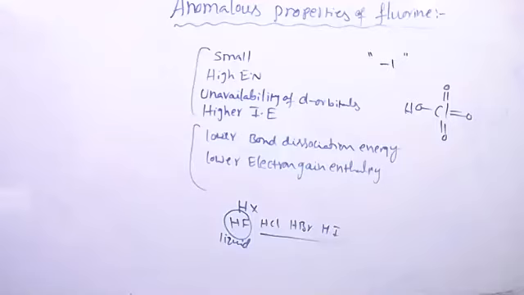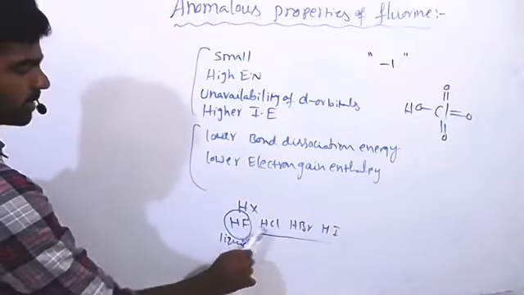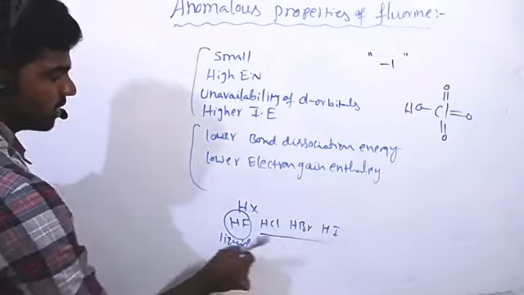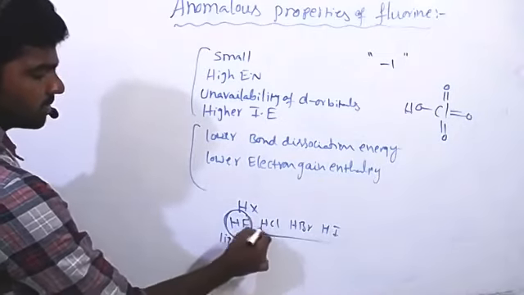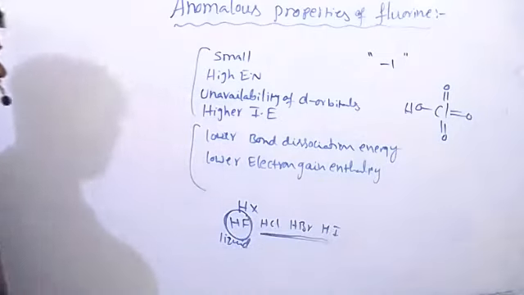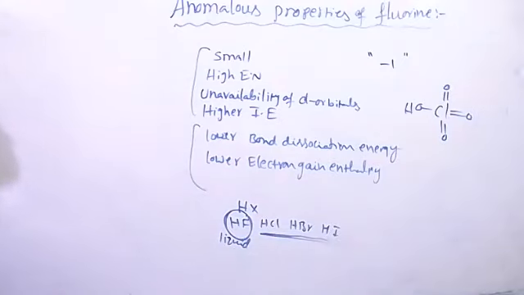Tejashwini? Can you tell again, sir? When halogen elements combine with hydrogen, they form hydrogen halides. Only HF is a liquid substance. Why? I don't remember, sir.